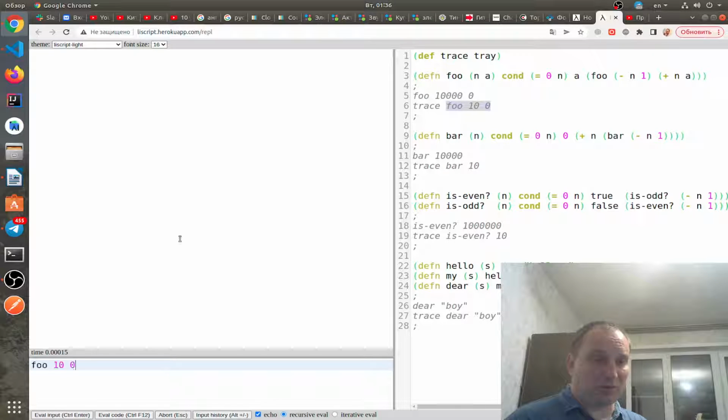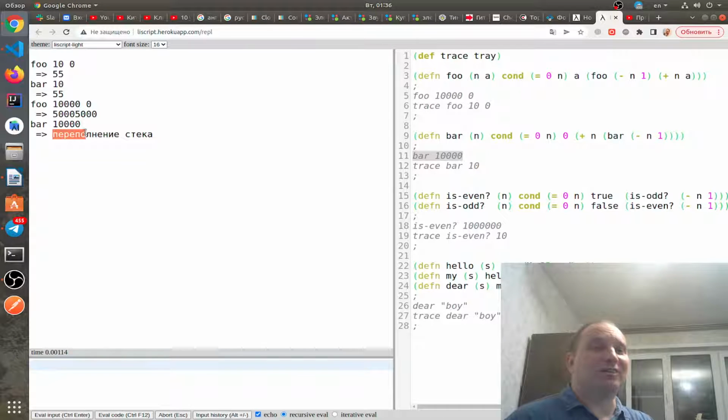For example, foo from 10 returns 55, and bar from 10 also returns 55. But trying to call foo from 10,000, it returns a value. And bar from 10,000 returns, in Russian words, Stack Overflow.